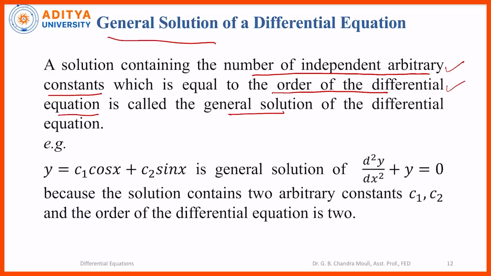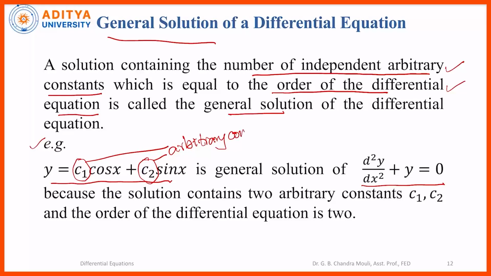I will explain this in this example. Again, the same differential equation is considered, d square y by dx square plus y is equal to 0, and we have seen that y is equal to c1 cos x plus c2 sin x is solution of the equation, and in this solution there are two constants c1 and c2. These c1 and c2 are arbitrary constants, which means they can take any real constant value.